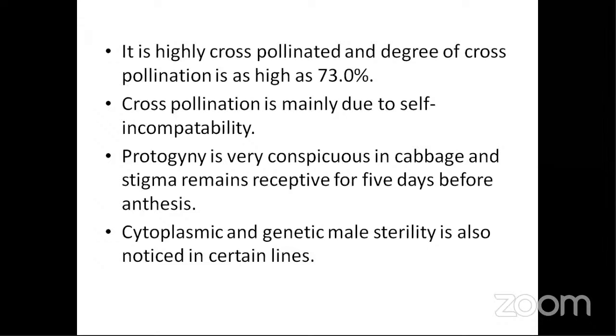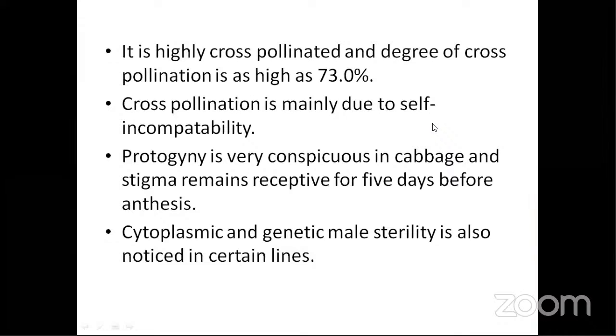The crossing percentage is 73%, with cross pollination mainly also due to self incompatibility. There are different mechanisms that promote outcrossing, and in cabbage we have protogyny and also self incompatibility.